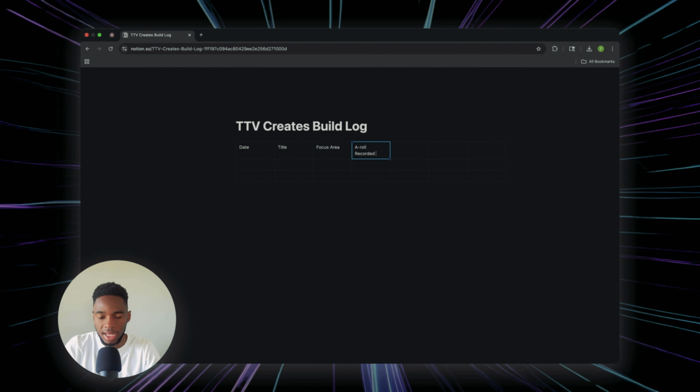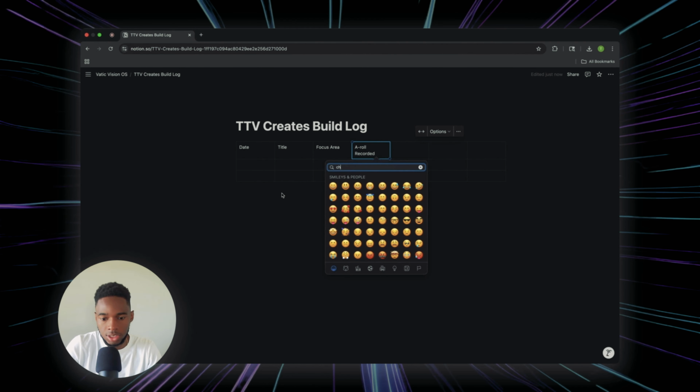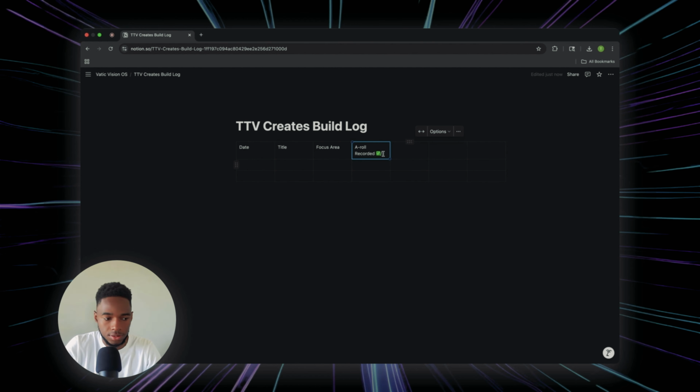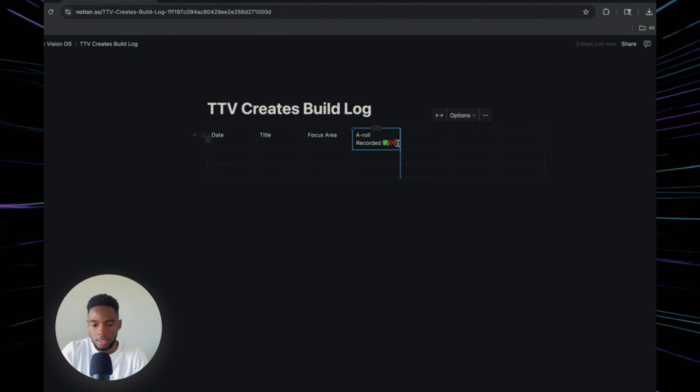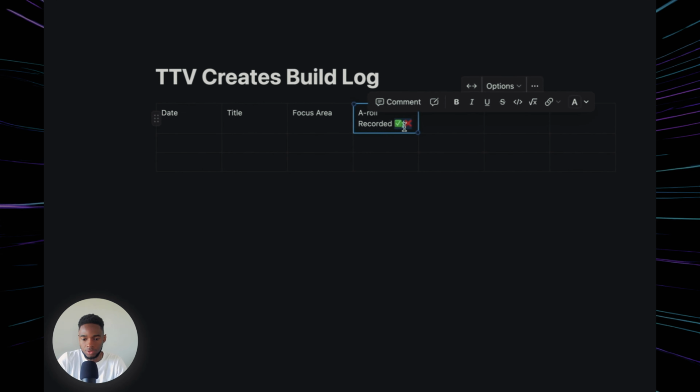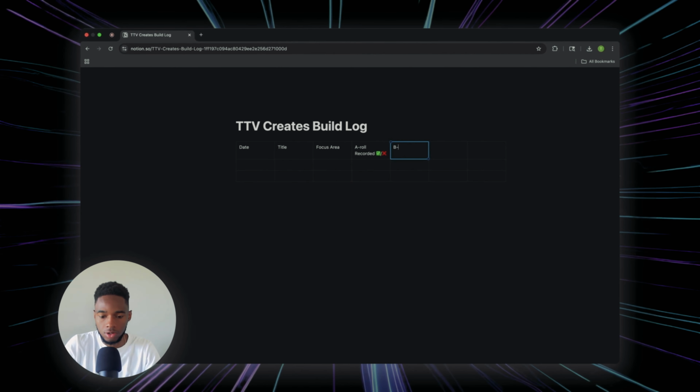This will just be kind of like a checkbox. So we'll do check or no check, like an X there. And then we'll copy and paste that because we'll use the same thing for our B-roll recorded. And then this will be our links.